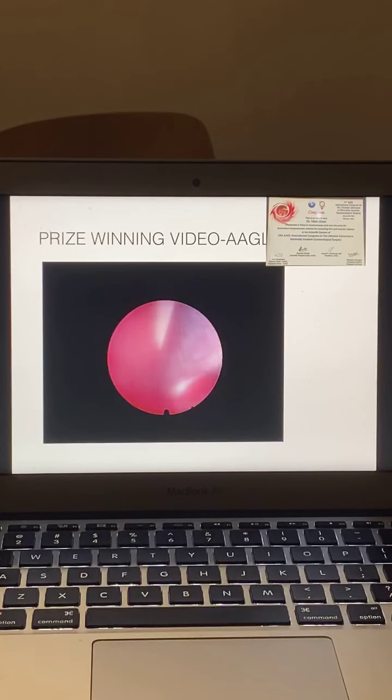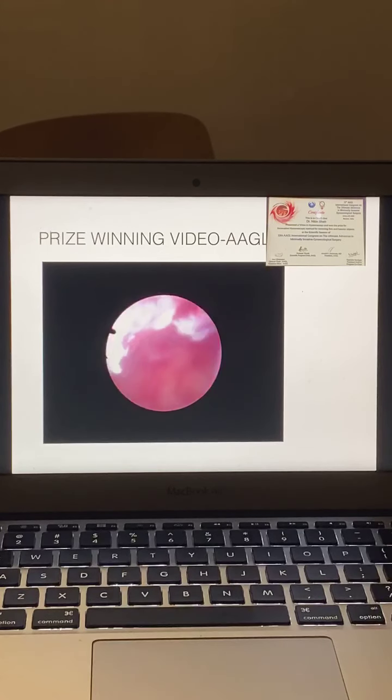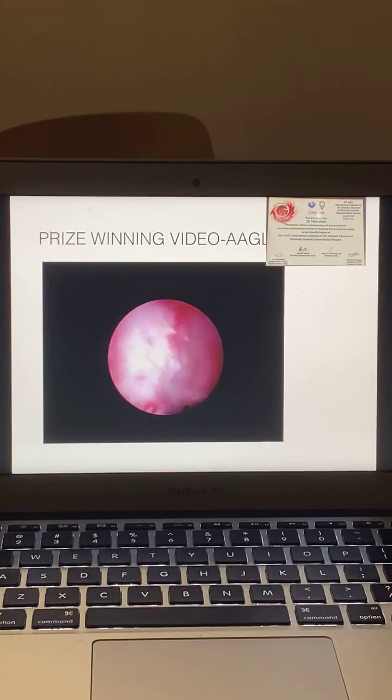You can see we have held it with the tenaculum, you do a little bit of twist movement and remove. Mind you, this is absolutely under vision, so no chances of perforation or bleeding. You can see the entire fibroid is removed from the capsule. So it's very good, easy.